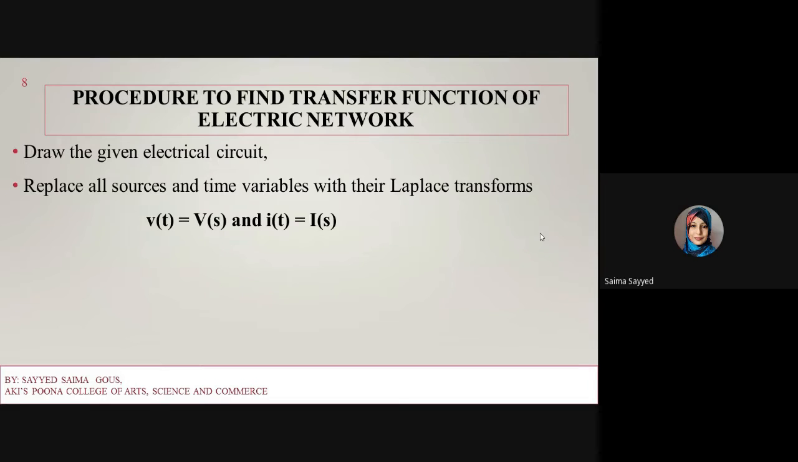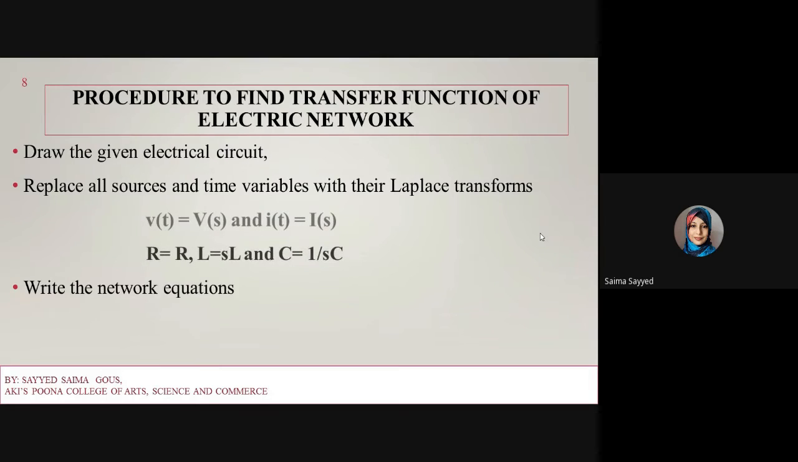So first, converting into Laplace, v(t) becomes V(s). Now the time domain is converted into the frequency s domain. Then i(t) becomes I(s), and the variables like resistor R remain R only. L is replaced by sL, and C is replaced by 1 upon Cs. So these are the source and variable replacements.